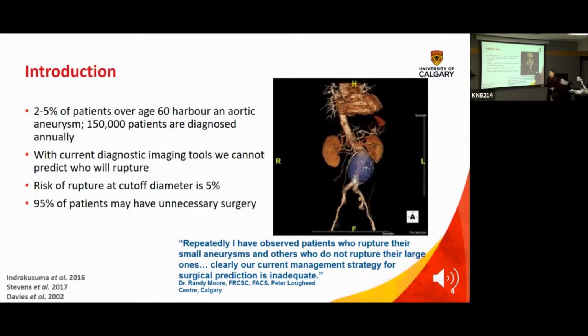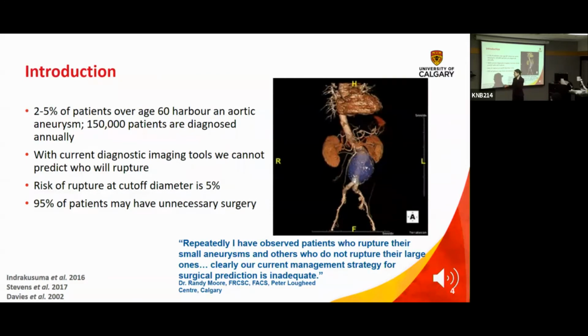The pathology that we look at is aortic aneurysms, both in the abdominal aorta, but also in the thoracic aorta, where it's maybe less prevalent, but definitely as deadly, if not more. One of the surgeons that we work with at the Peter Lockheed always tells us, every time I go into my clinics, I have these patients that come to me and I have to decide what I am going to do. Once we figure out that they have an abdominal aortic aneurysm, the doctor's decision is whether to operate or not, what kind of operation and when.